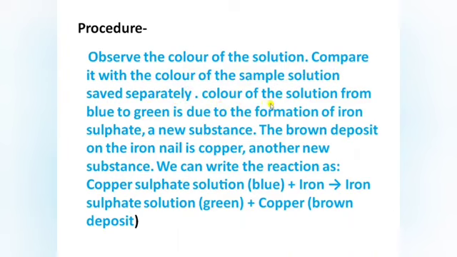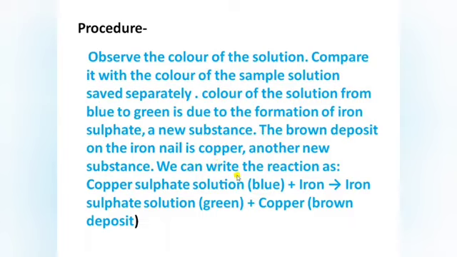So the color of the solution changing from blue to green is due to the formation of iron sulfate. That is a new substance formed here. The brown deposit on the iron nail is copper. That is another new substance.